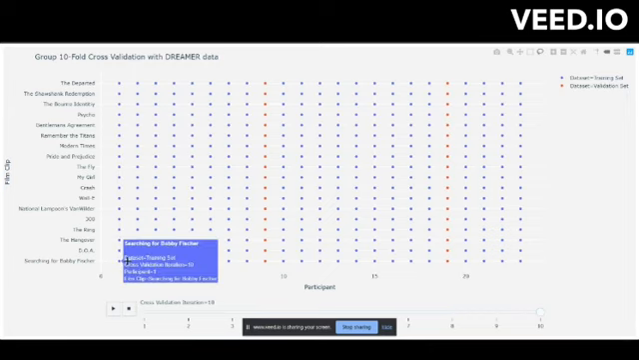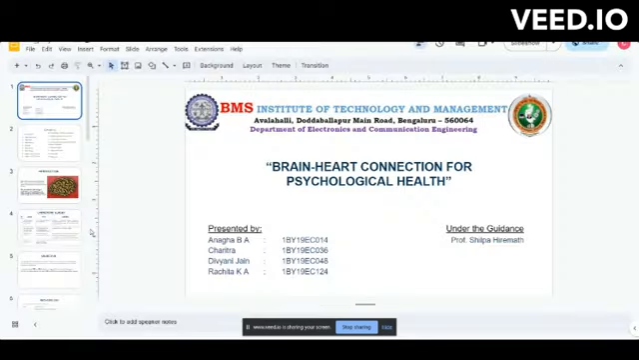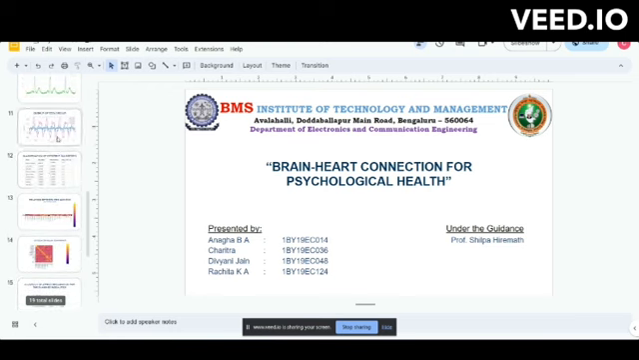Once this was done, we chose nine classifiers based on a script from the scikit-learn documentation. This is visualized in this visualization, which is a score versus prediction runtime plot for all the cross validations and classifiers. The classifiers chosen were nearest neighbors, linear SVM, RBF SVM, Gaussian process, decision tree, random forest, neural network, AdaBoost, and Naive Bayes. The accuracy and runtime of these classifiers is shown here.